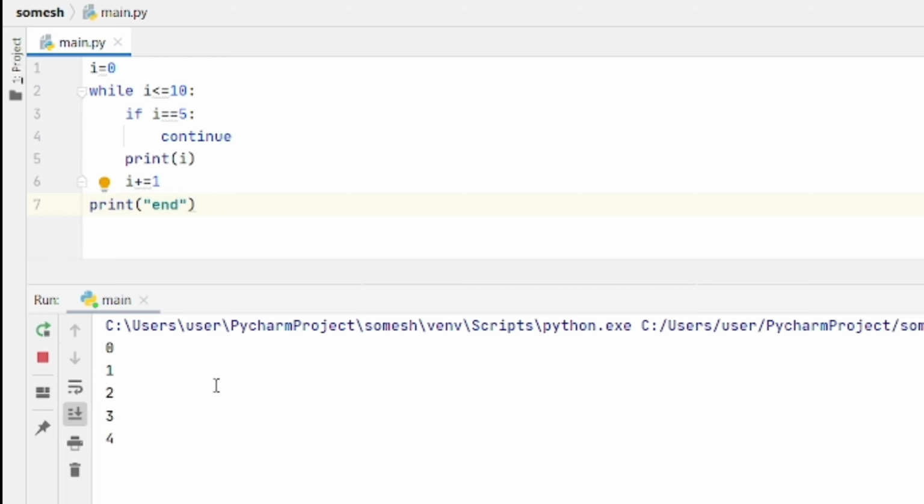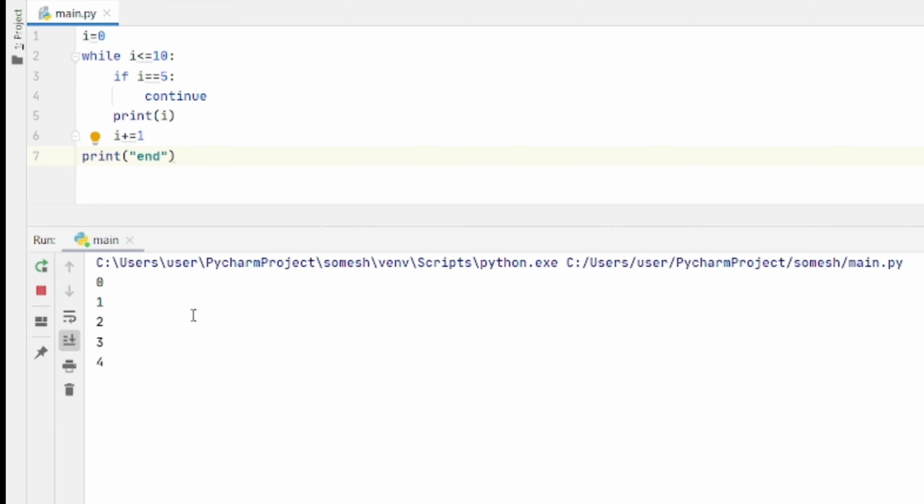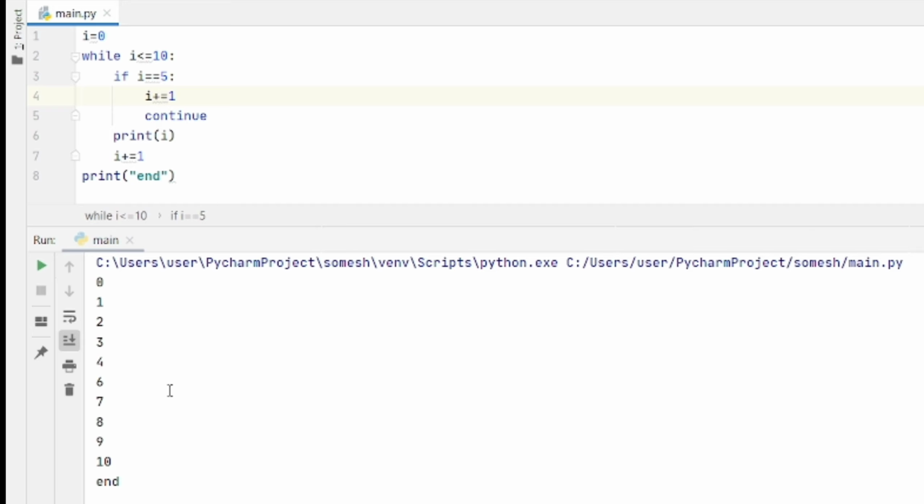So for every iteration after executing continue, the I value will be 5 only, and 5 equal to 5 will be executed and this continue will be executed again. To avoid this, we have to use I plus equal to 1. Now you will get the exact answer you want. See, it is skipping the value 5 and giving the remaining numbers.